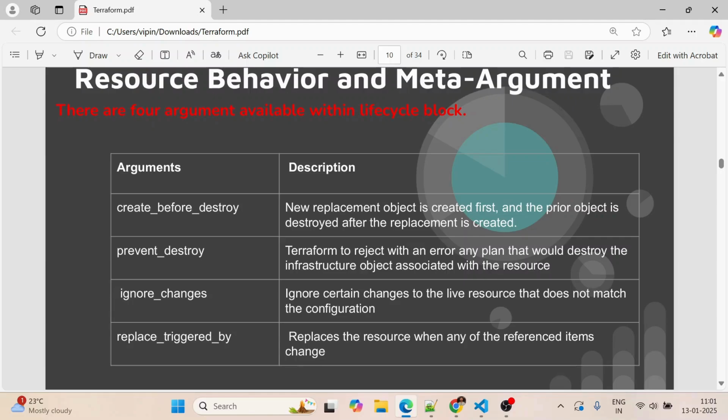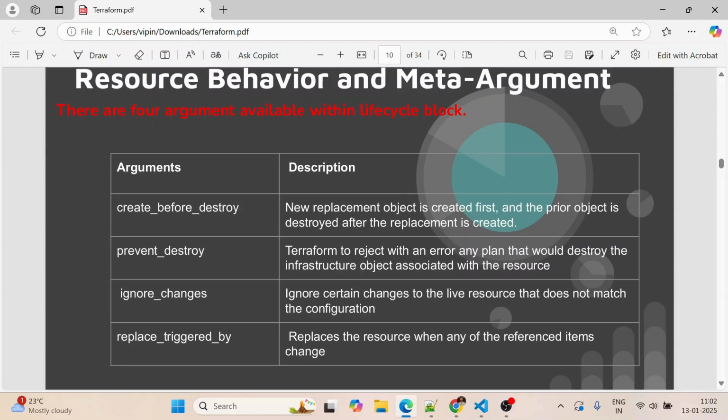So we are continuing with the Terraform tutorial, and in this video we are going to discuss the lifecycle block in Terraform. We have four meta arguments that we can use under the lifecycle block. First one is create_before_destroy.